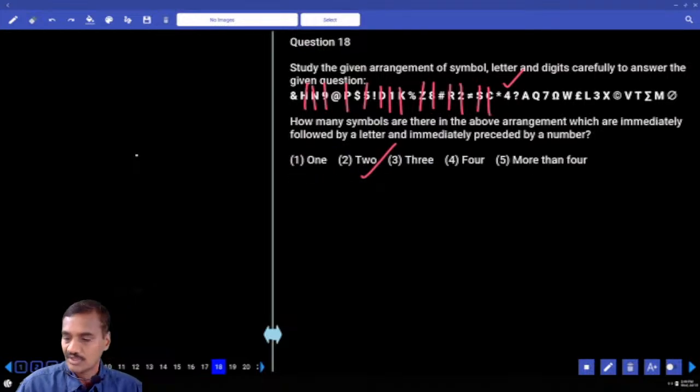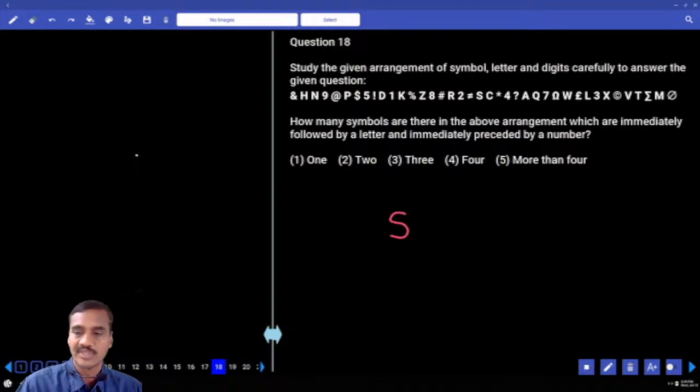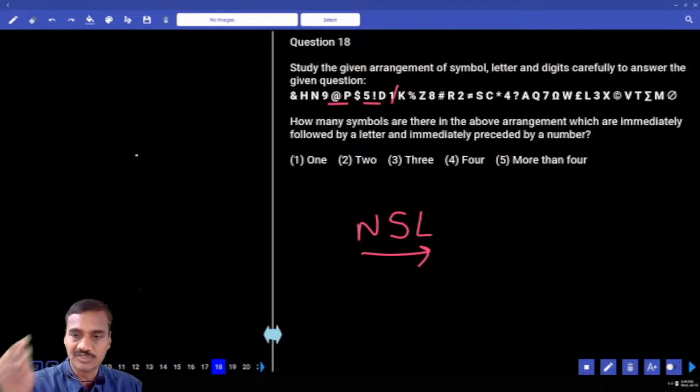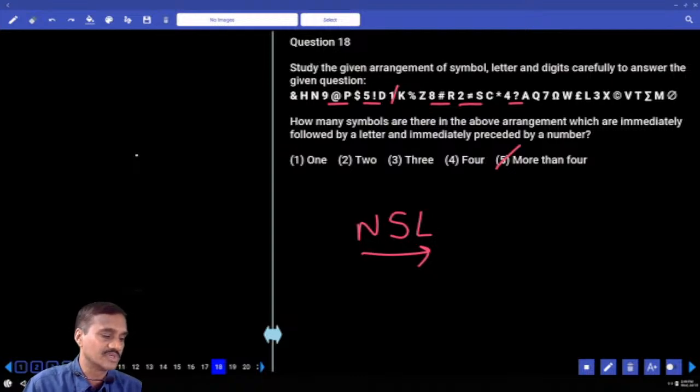And 18th one. How many symbols are there which are immediately followed by a letter and preceded by a number? Sequence must be number, symbol and a letter. Is it there or not? Number, then number, symbol and a letter. Next one, 1, it is not followed by a symbol. Now here, number, symbol and a letter. Next one, number, symbol and a letter. Isn't it? Next one, number, symbol and a letter. More than 4, choice 5, question number 18.